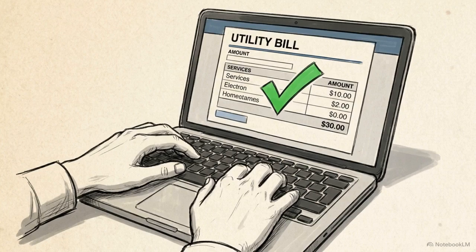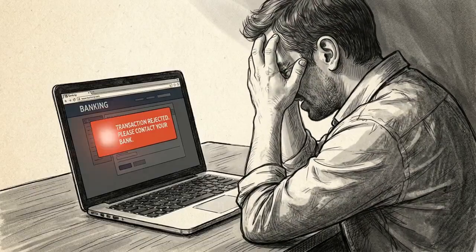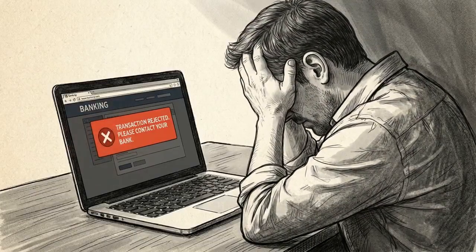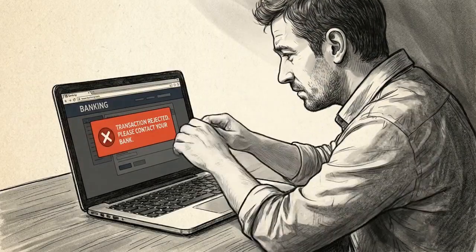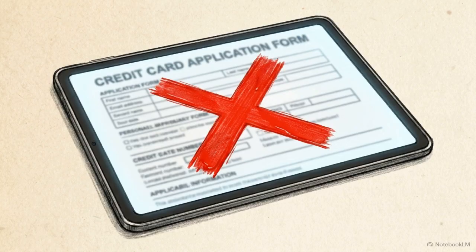You pay rent on time, cover utilities, and manage cash responsibly. But when you apply for a standard credit card, you are rejected because the system has no record of your reliability. To a banking algorithm, having no credit is statistically similar to having bad credit. Without a history of successful repayments, the software cannot calculate your risk, so it defaults to a denial.